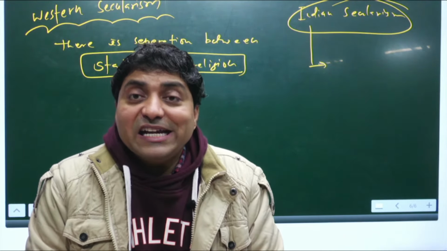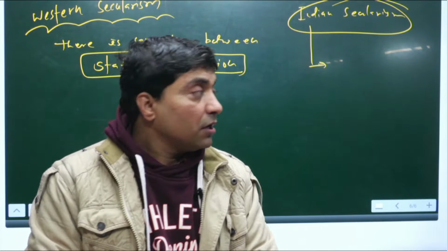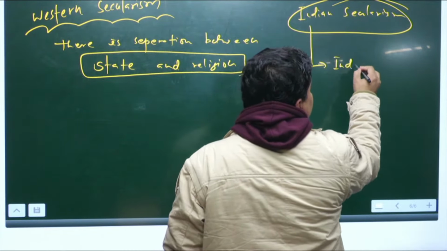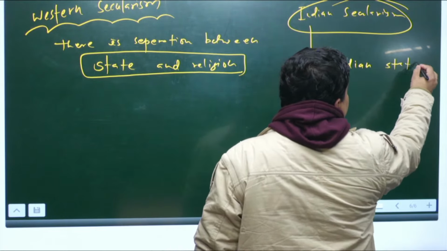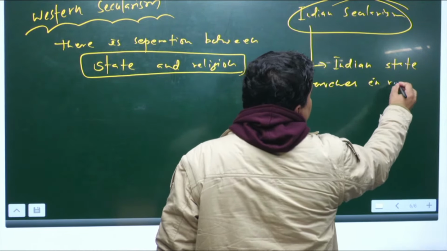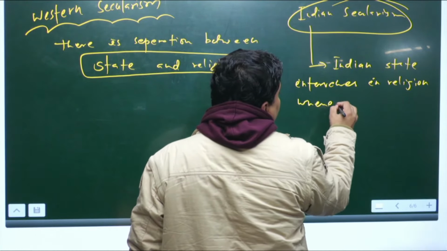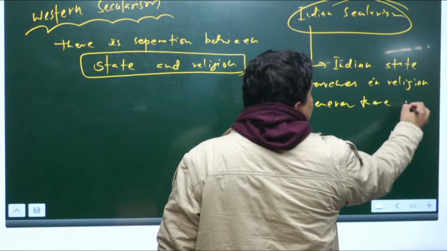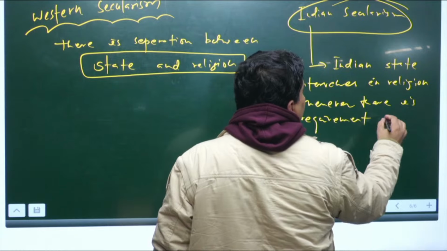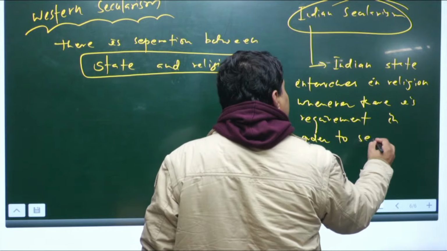minimize inter-community domination or intra-community domination, right. So the Indian state, Indian secularism, intervenes in religion whenever there is a requirement, right, in order to secure social justice.